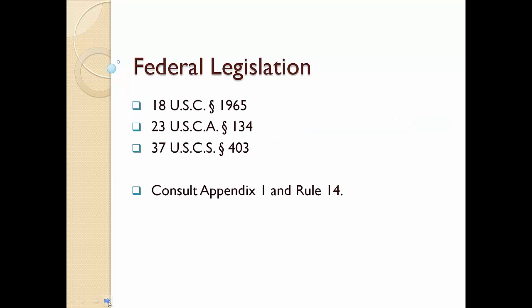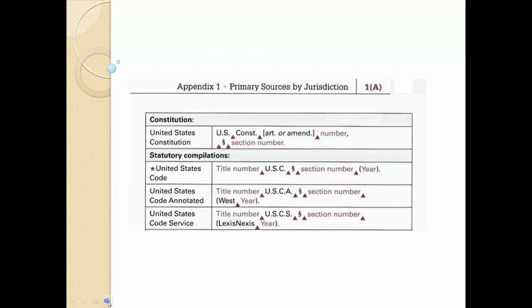Abbreviations for federal statutes or legislative codes may be found in Appendix 1 under the Federal Primary Sources section. You'll notice the top citation on the screen is from a source abbreviated as USC. Consulting the Federal Primary Sources section of Appendix 1 shows that USC stands for United States Code. You'll also notice in Appendix 1 that there are 2 other sources for federal legislation. USCA stands for United States Code Annotated, and USCS stands for United States Code Service.